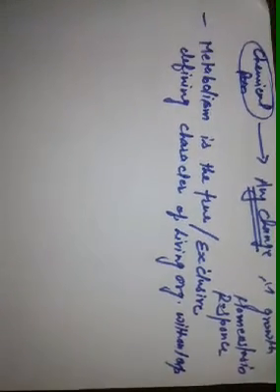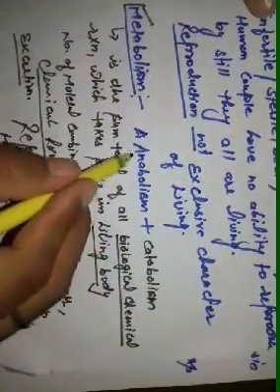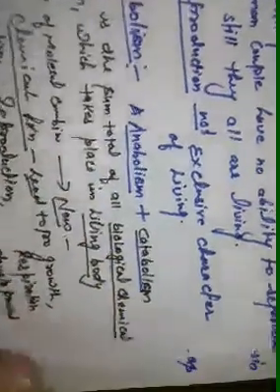Now I discuss here that metabolism consists of two major terms, anabolism and catabolism. Now let's discuss what is the meaning of anabolism and what is the meaning of catabolism.